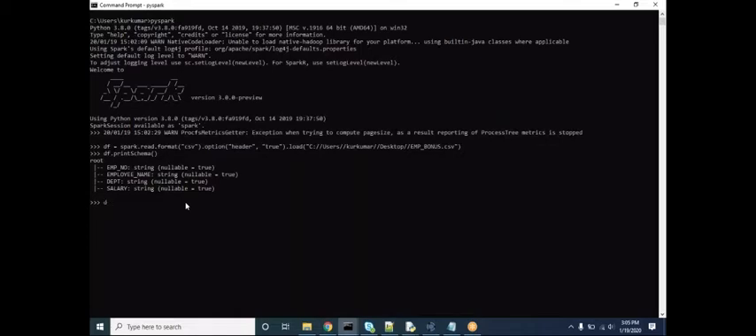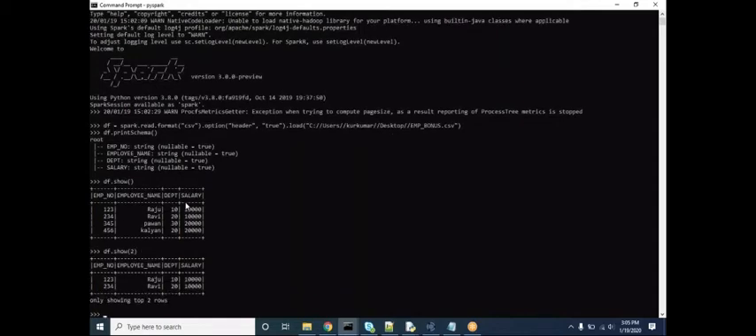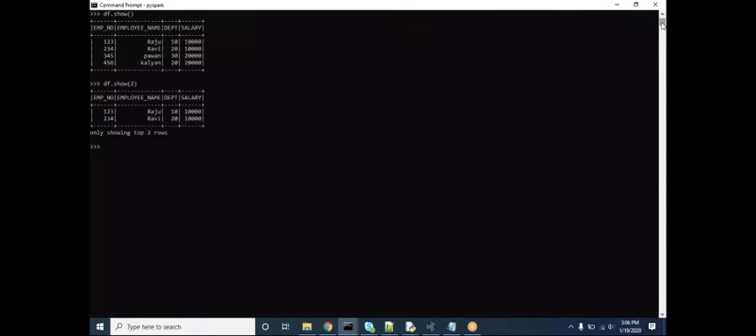If you want to see the data in this data frame, you can use the show function. Okay, here four records are displayed. If you want to view only a few records, you can specify the number of records you want, like 2 records, 3 records, based on your requirement. It will be helpful if we have millions of records.